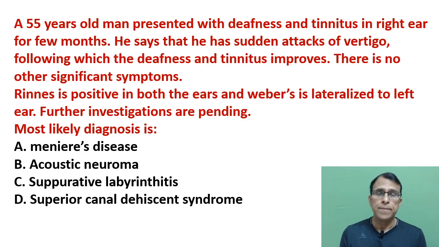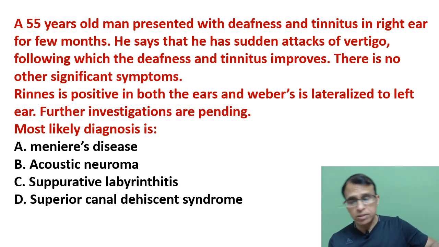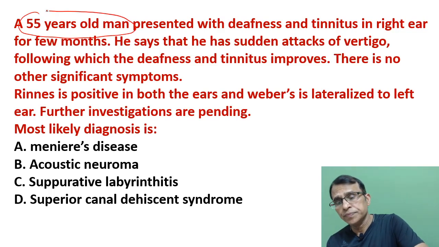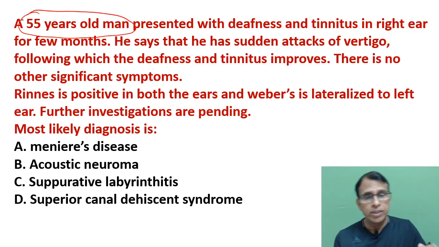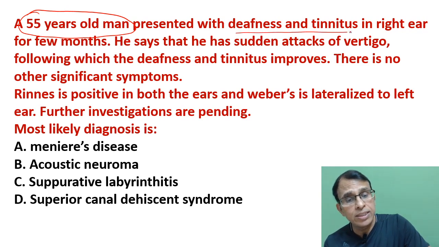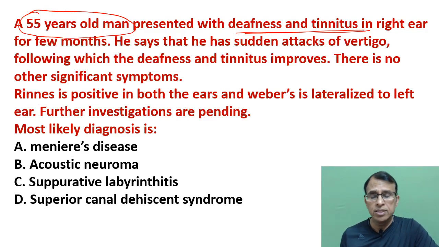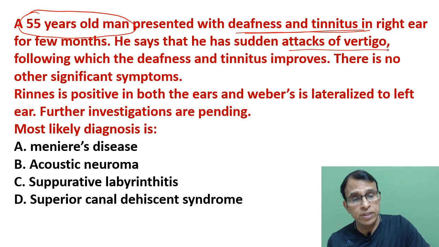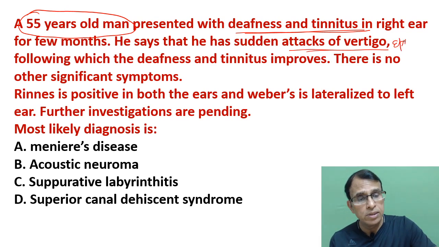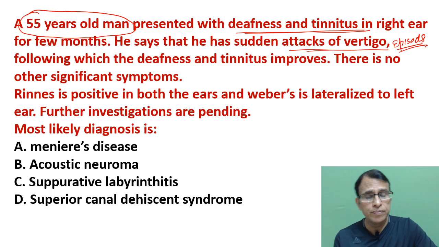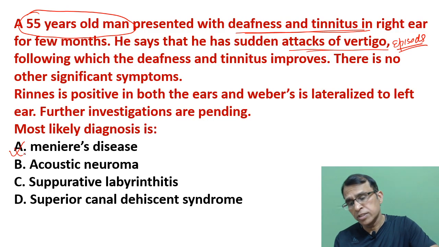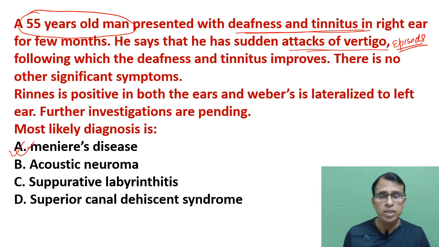So, what is the diagnosis? Is it Meniere's disease, acoustic neuroma, suppurative labyrinthitis, or superior canal dehiscence syndrome? It's a middle-aged male with only vertigo, tinnitus and deafness for a few months. But this hearing loss and tinnitus improves after an attack of vertigo, episodes of vertigo. Now this is a very typical history of Meniere's disease. The first two sentences will tell you it is Meniere's disease.